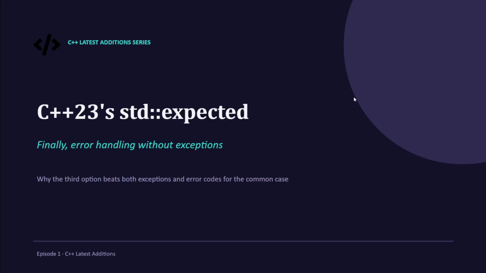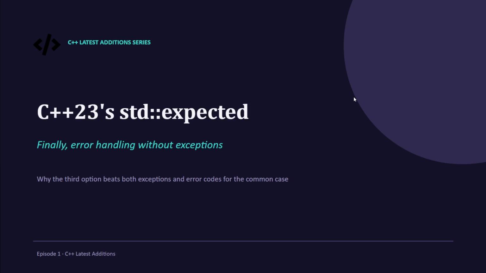C++ has had two real options for error handling for decades: exceptions or error codes. Exceptions are expensive and often banned outright in embedded and performance critical code. Error codes are cheap but easy to ignore. Nothing stops you from forgetting to check one.